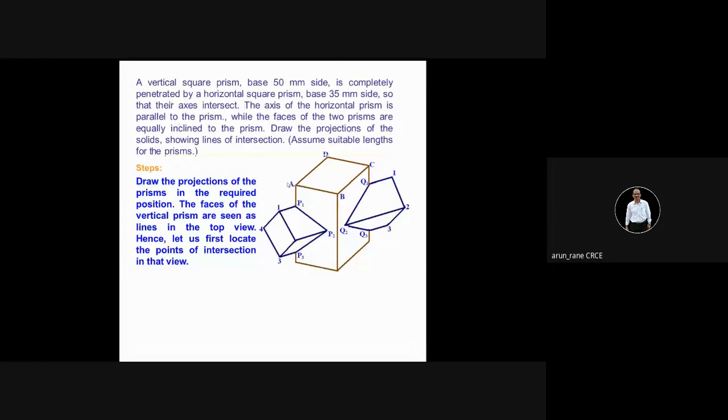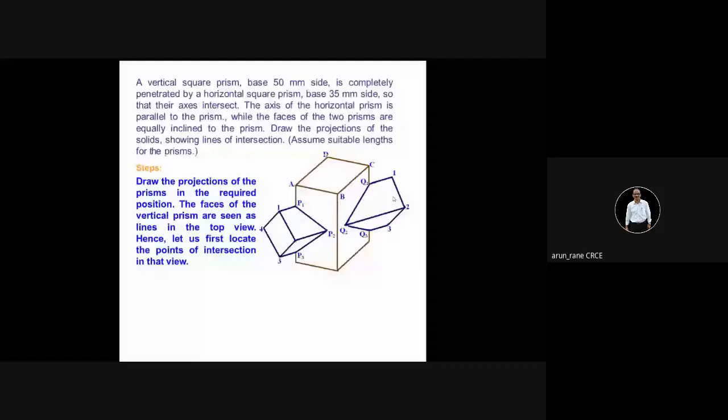The length you can assume, so that their axes intersect. The axis of this is like this, and the axis of this is like this, so they are intersecting at 90 degrees to each other.